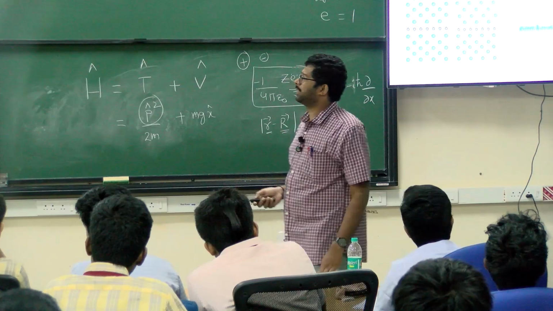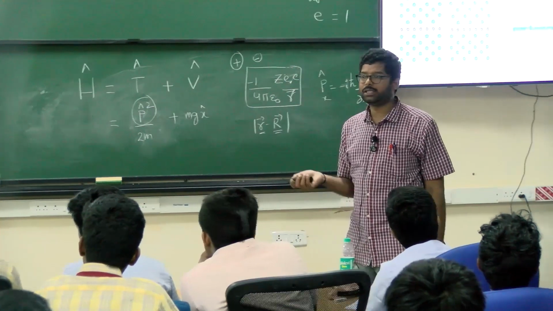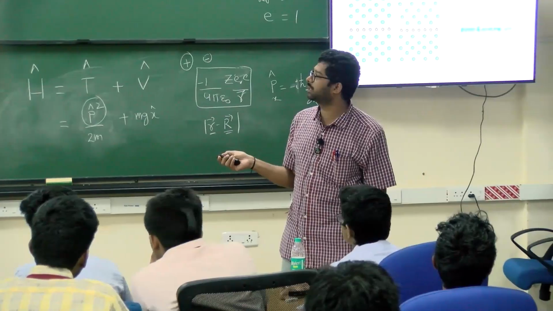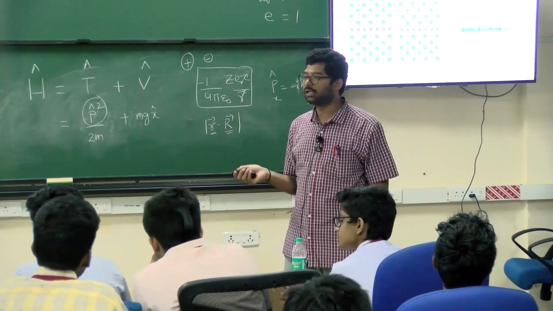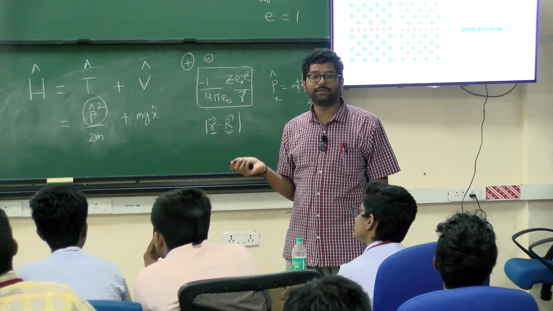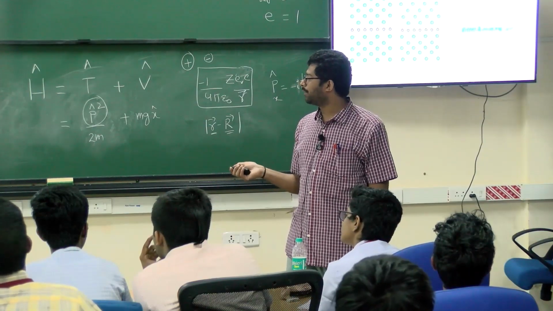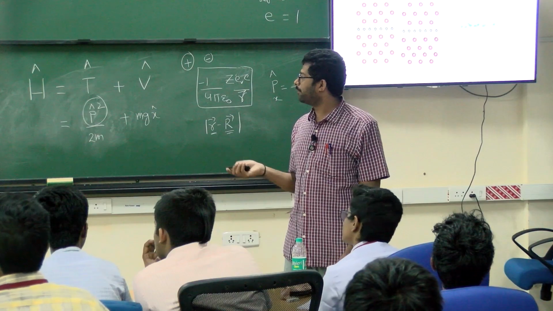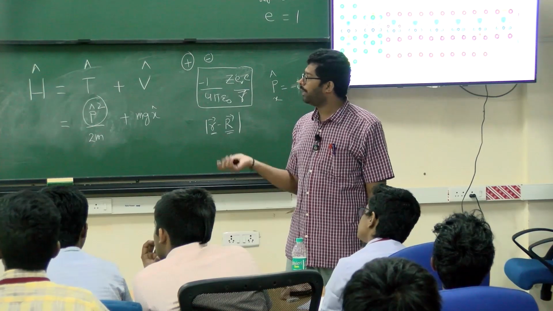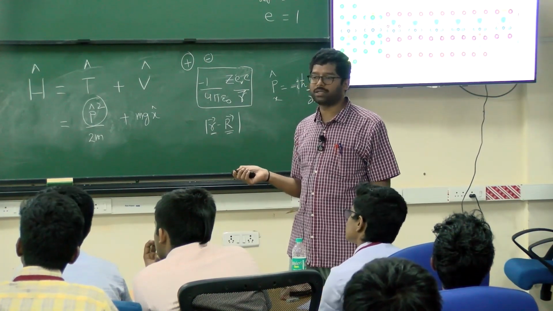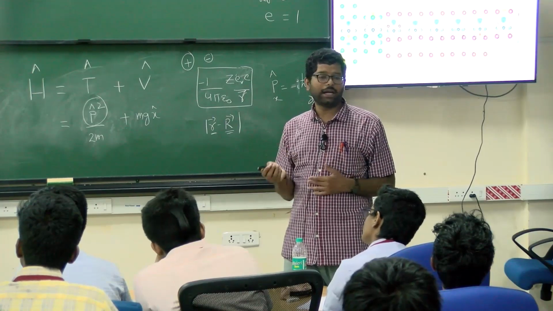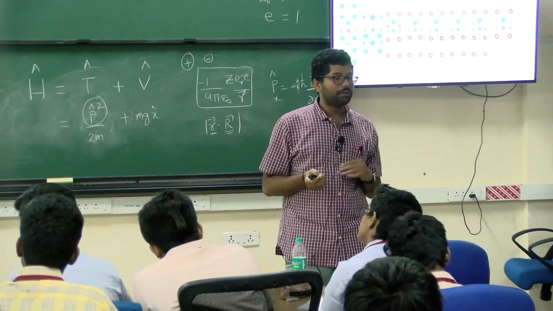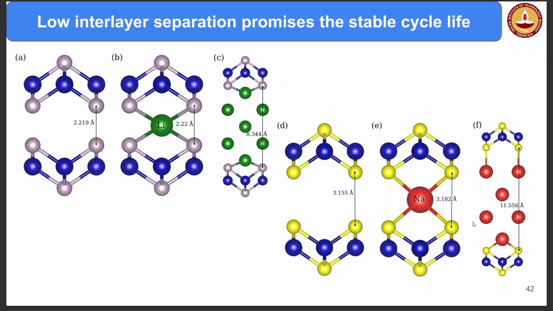Then we tested the thermal stability. Thermal stability is also good. You can see this is the starting structure, this is the final structure. Are you able to see any great differences between them? No. And we ran it for some 15 picoseconds at 300 Kelvin. Seems good. Same for the other anti-MXenes. And we tried to identify why these systems are stable. Based on the electrostatic interactions, we were able to tell why they are stable.